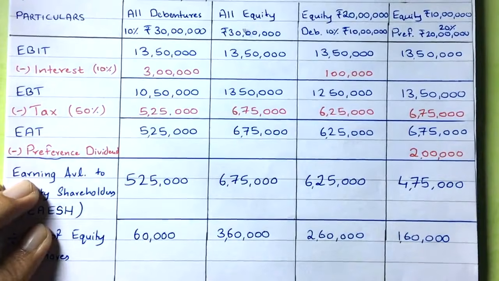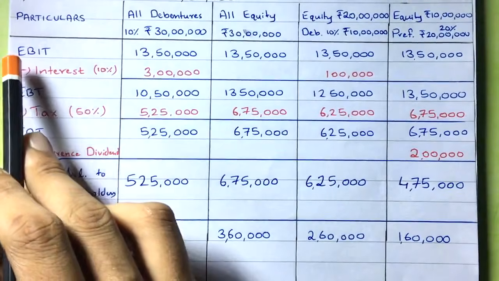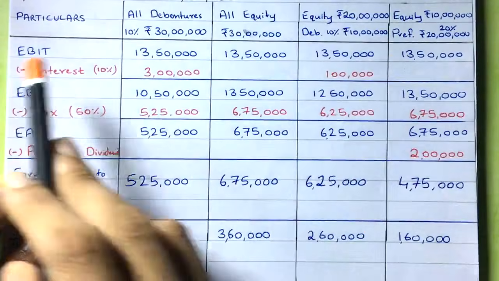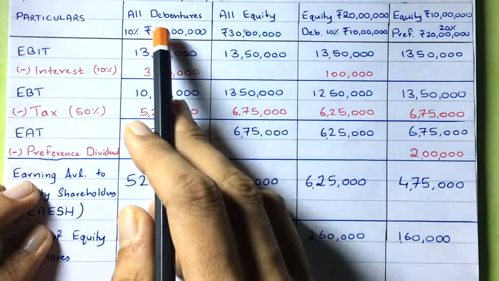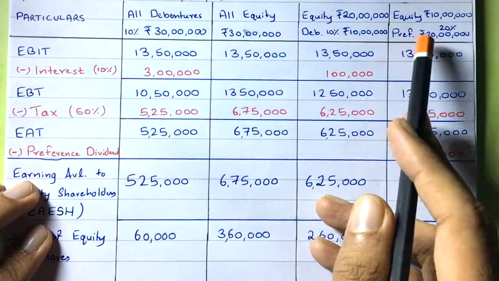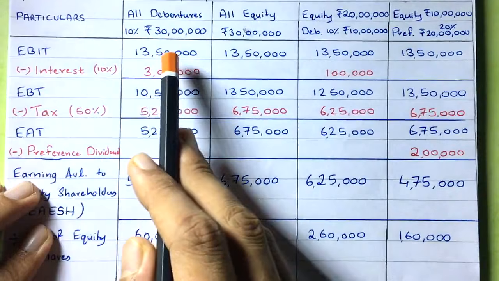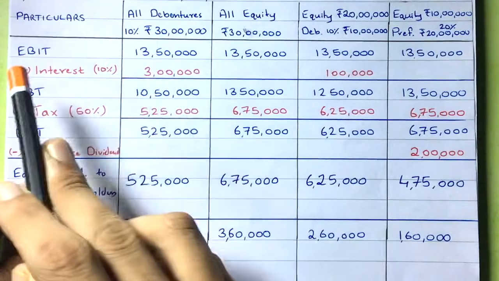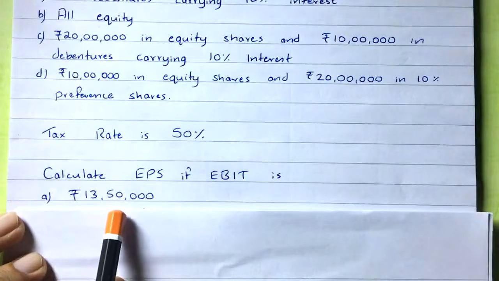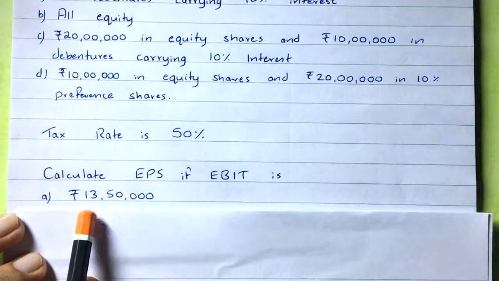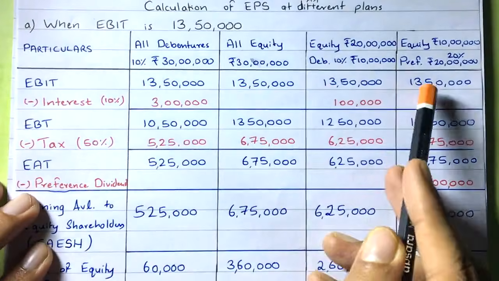So what we have done over here is, first we have to take EBIT, and EBIT will be common in all the columns. If you select this plan, this plan, this plan, or this plan, the EBIT will not be affected. There is no relation between that. Okay, so EBIT will be the same. So 13,50,000, you have to start from that as given in the question, and mostly EBIT will be given in the question. So take the EBIT, 13,50,000 in every column.